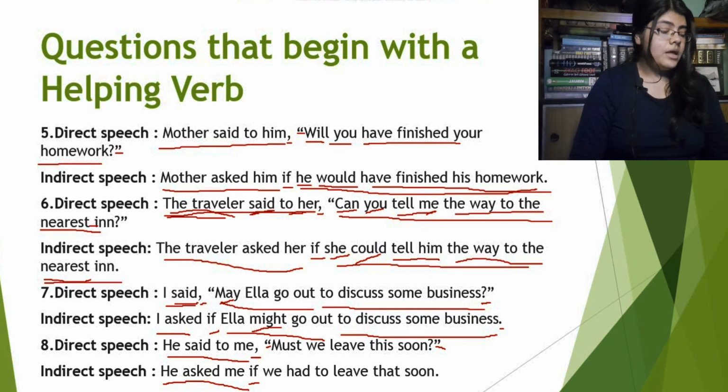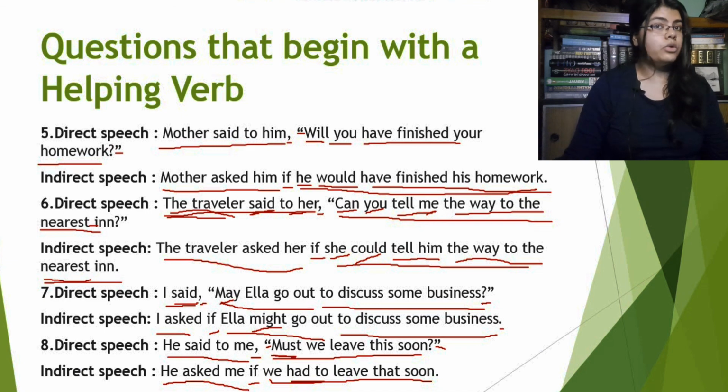Then what will happen? "Must we leave this soon" will be "we had to leave that soon". Because it's said "must" here, in the indirect speech we used "had to". Why? Because it means the same thing, and we had to change the form of the verb in the reported speech into past tense, because the reporting verb is in past tense as well. That's why we used "had to". The meaning remains the same. "We had to leave." "This soon" will be "that soon". "This" will be changed into "that".